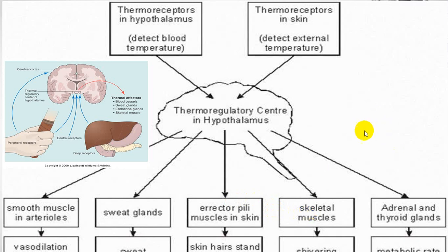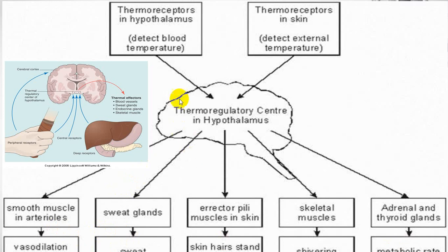So whenever the person has a lower body temperature, shivering will take place, and metabolism will be increased by thyroid hormone and by the adrenal glands releasing adrenaline, noradrenaline, and this will elevate your body temperature. While vasodilatation and sweating will help in the heat loss mechanism.